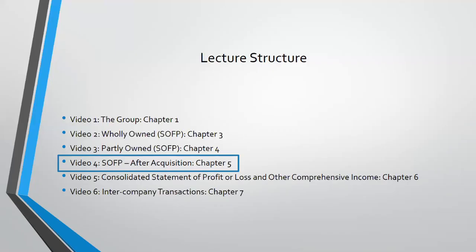What would we do on the 1st of January 2020? Whereas video 4, which is the current video, and chapter 5, we're going to have a look at what happens after that 1st of January 2020. So now we are further afield, we may be in 2025. How are we going to account for that time lapse?